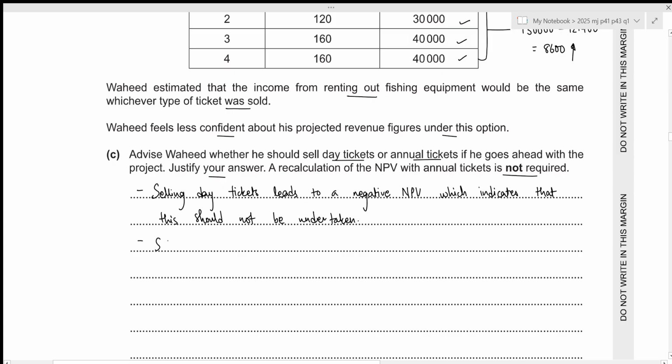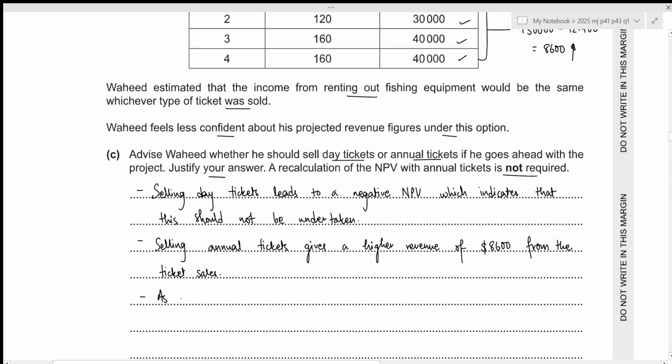Selling annual tickets gives a higher revenue of 8,600 from the ticket sales.